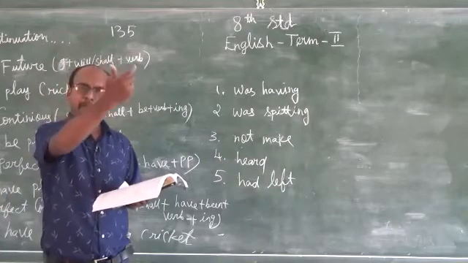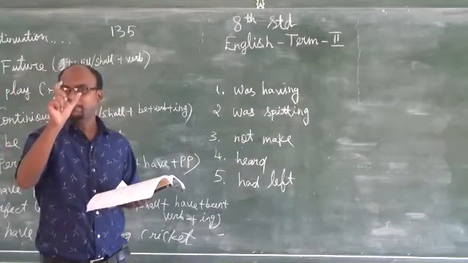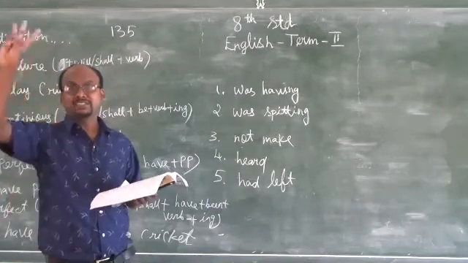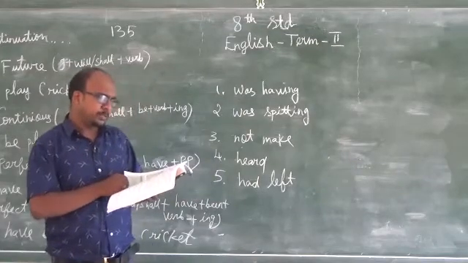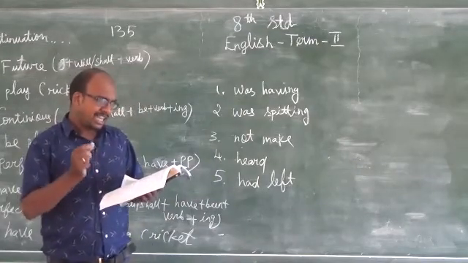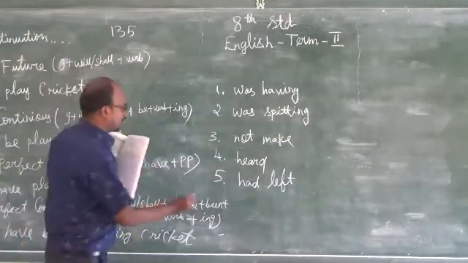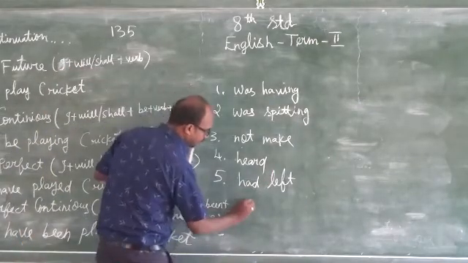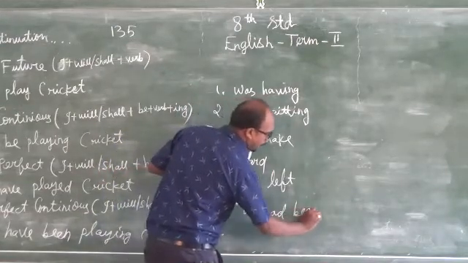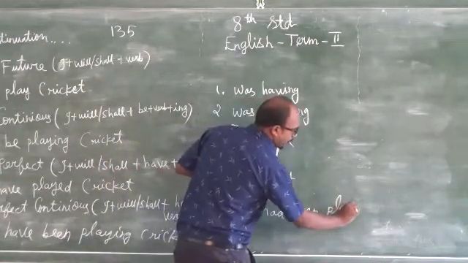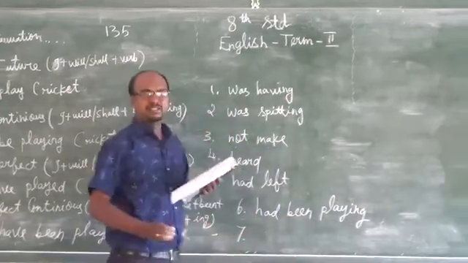The action happened sometime in the past and was going on for a particular time, 3 days. So this is a past perfect continuous tense. What will come? Arya dash play the same song for last 3 days: had been playing. Had been playing. Okay.